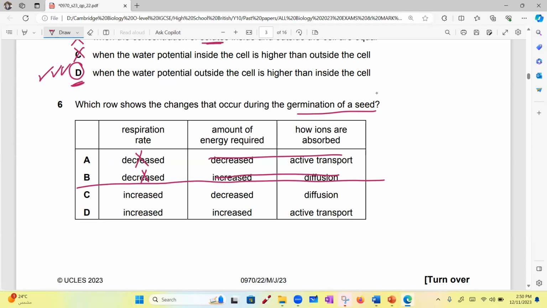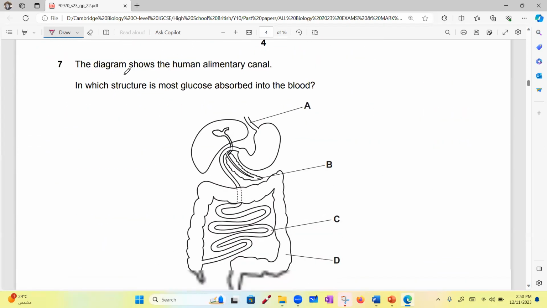How ions are absorbed. If this is confusing you, let's jump to the last column. Ions are absorbed always by what? Active transport. So the answer is definitely D. Okay. I will need, of course, more energy to grow, to germinate.